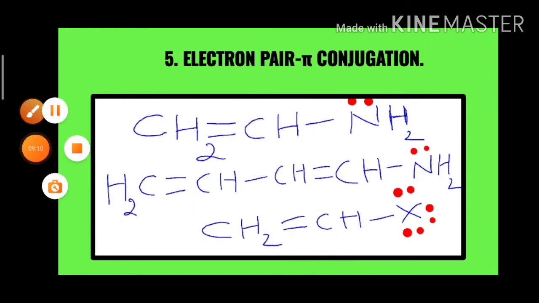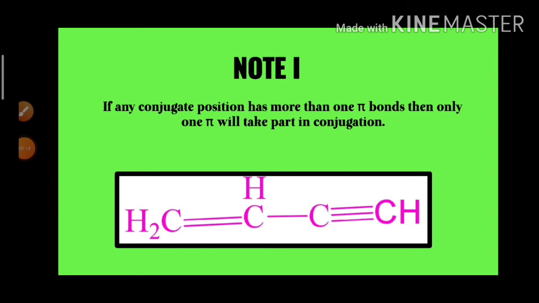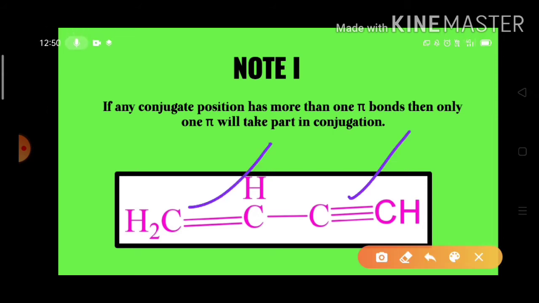Now we go for the different points to be remembered about conjugation. The first note point is that if any conjugate position has more than one pi bond, then only one pi bond will take part in the conjugation. Look at this example: this is a double bond, and this is a triple bond.